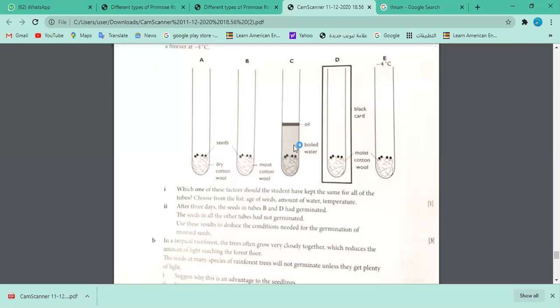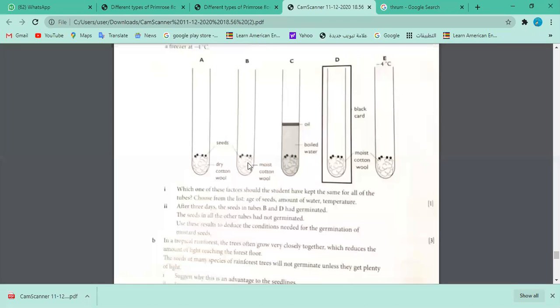And enzymes also. You remember the enzymes which are there in the cotyledon. Do you think that enzymes can work in 100 degrees Celsius boiling water? It is around 80, 90, not necessarily 100. If you maintain it boiling, of course, boiling water will damage the enzymes. So the seed is not going to grow. So temperature is important in two ways. First of all, extremely low temperature is not going to help the germination of the seed. And second, extremely high temperature is not going to help the seed.